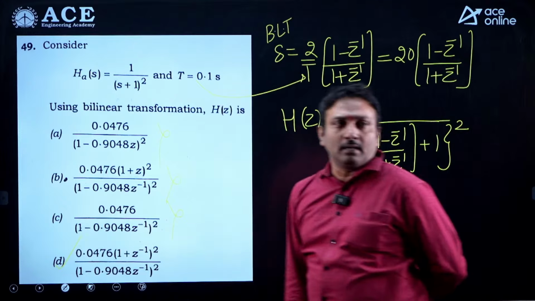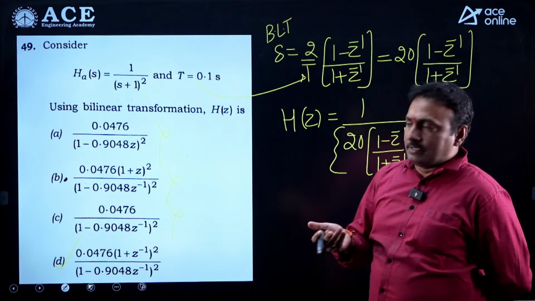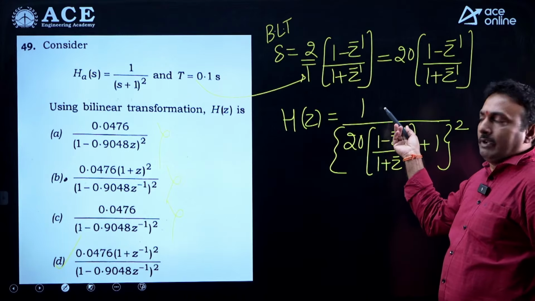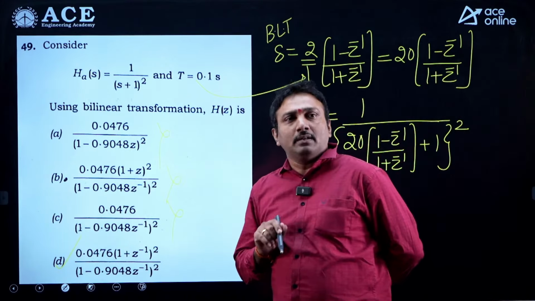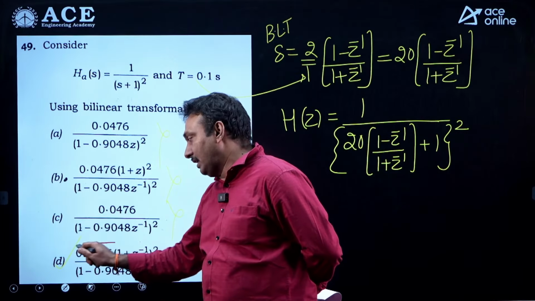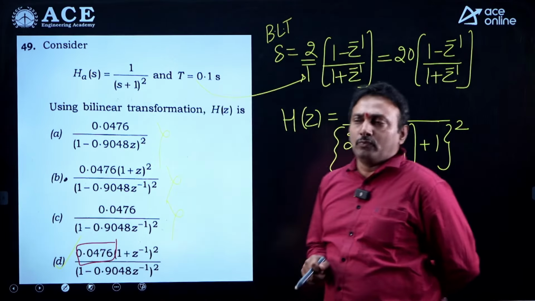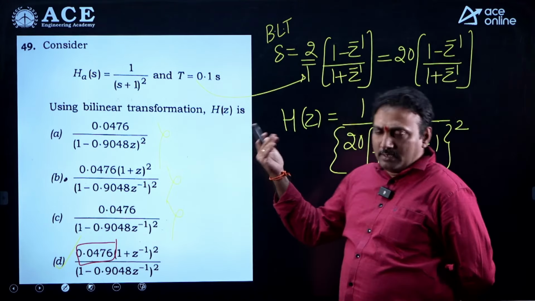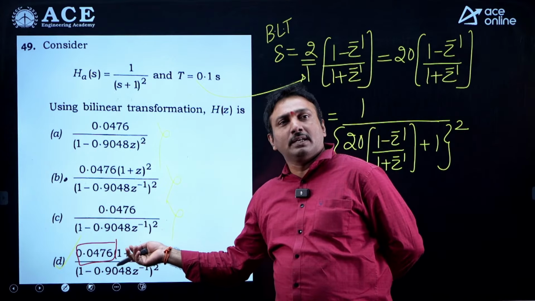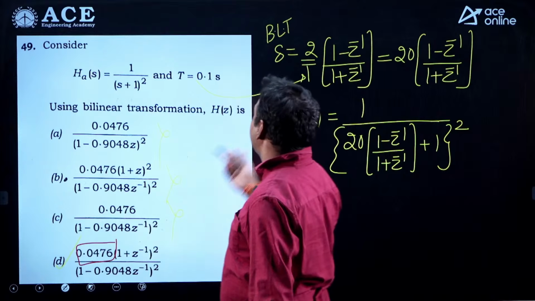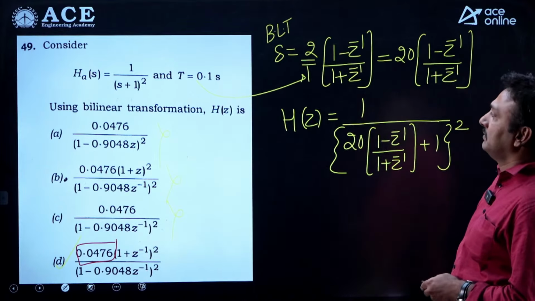Option D is correct. We don't have to waste time on the full calculation. 1 plus z inverse anyway we will get in the numerator, that will have 1 plus z inverse whole square. But the gain factor, 0.0476, is not the number; it is 1 by 441, 0.022 or something like that we will get. It is a mistake, but we have to choose that as the best option. Okay. Straightforward, based on the formula, the question is framed. Very simple.